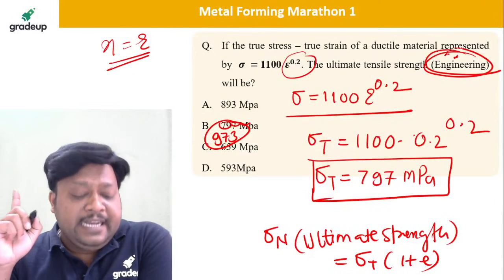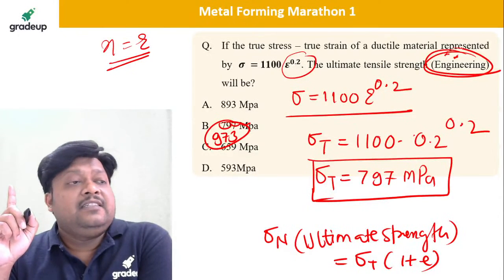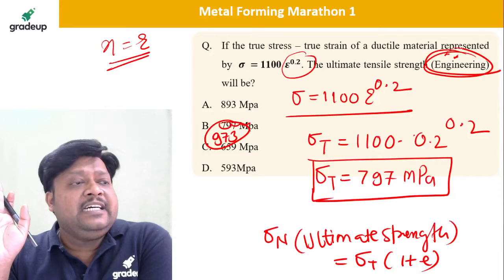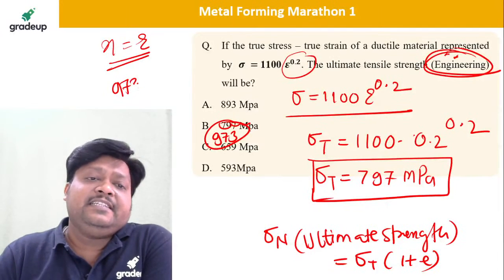So it should be 973. 973. I hope it is clear. 973 is the correct answer, 973 megapascal.